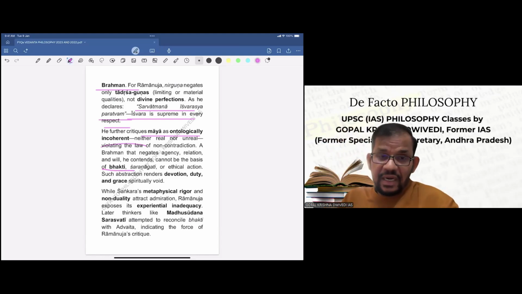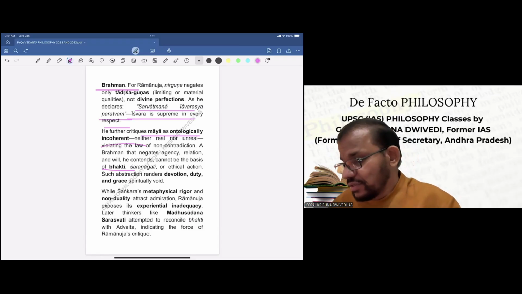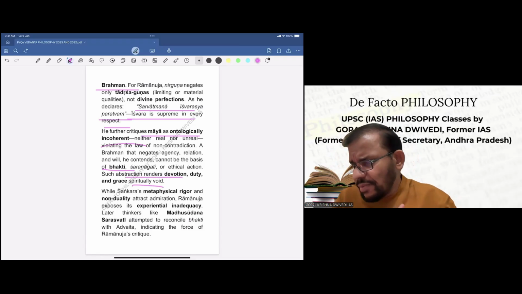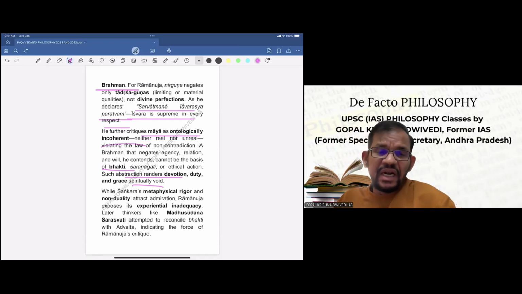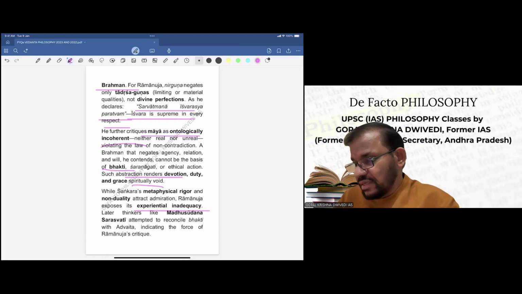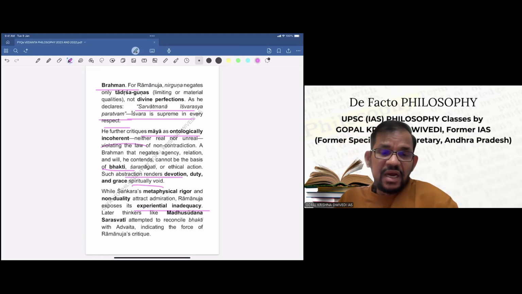So this is another criticism of Ramanujacharya: Sharanagati, or ethical action. Such abstraction renders devotion, duty, and grace spiritually void. So this is what Ramanujacharya said regarding Shankara's Brahma. While Shankara's metaphysical rigor and non-duality attract admiration, Ramanuja exposes its experiential inadequacy. Later thinkers like Madhusudana Saraswati attempted to reconcile bhakti with Advaita, indicating the force of Ramanuja's critique.